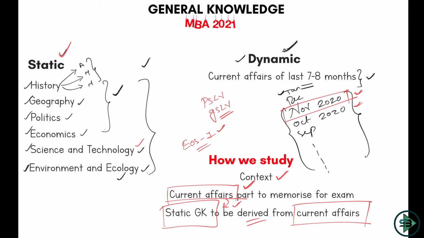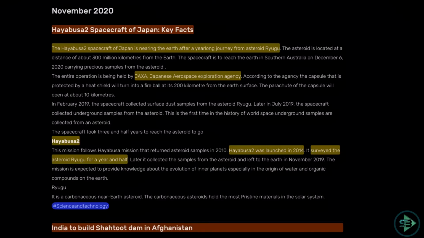So how do you memorize? What do you need to take from this news? And what part of static GK can you expect from this current affairs news? So we are covering static GK in current affairs only. Of course, we are taking a separate class for static GK, but here we cover how you derive the right static GK questions from current affairs. So tune into all the current affairs classes and keep learning. Start with the current affairs of November 2020.